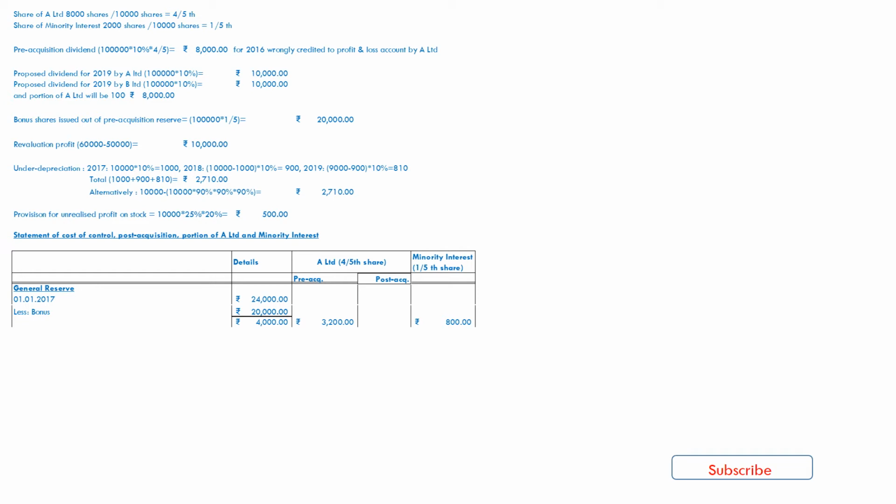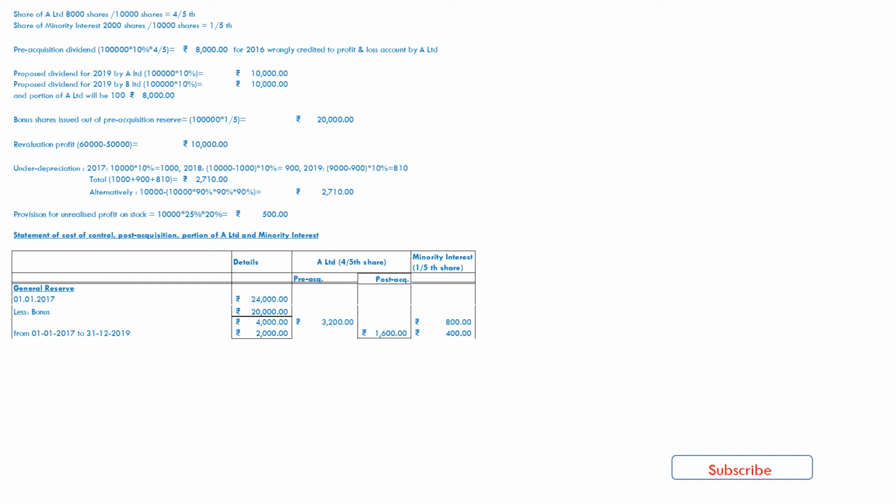4/5 portion of A Limited, that is pre-acquisition, will be 3,200, and for minority interest it will be 800. And as we see from point number 4, no effect has been given to that in the above accounts. So reserve, which as per last balance sheet 26,000, after recording bonus it becomes 6,000.